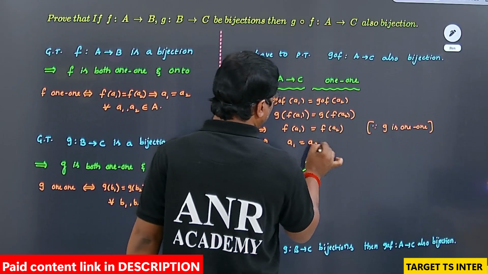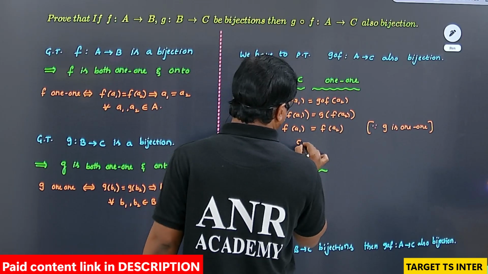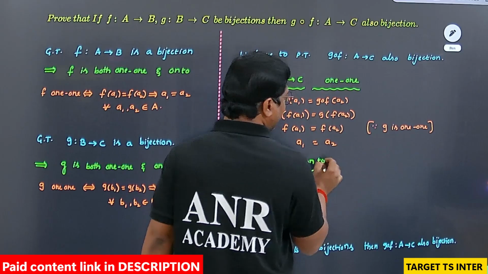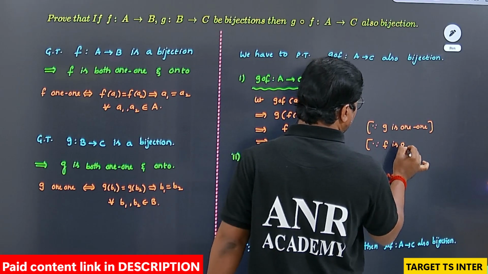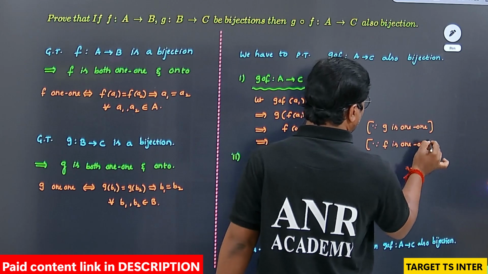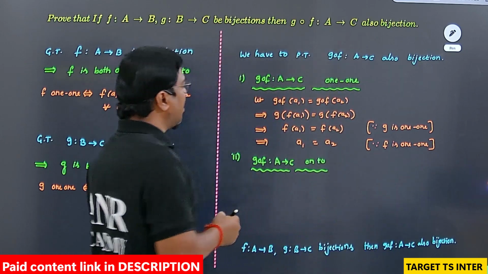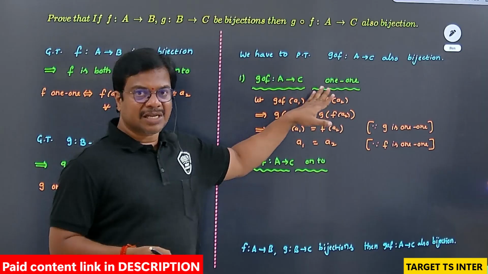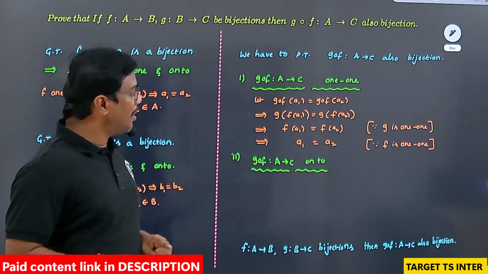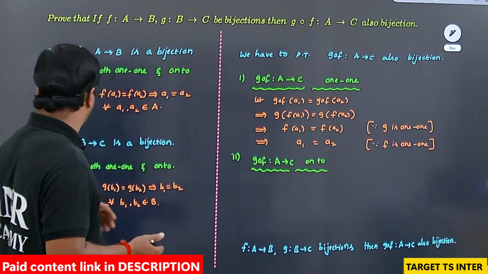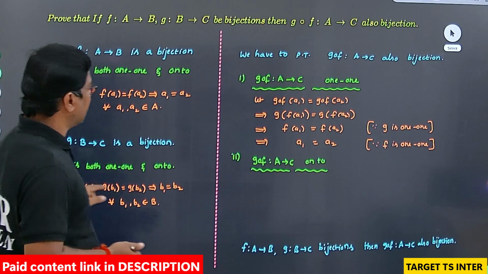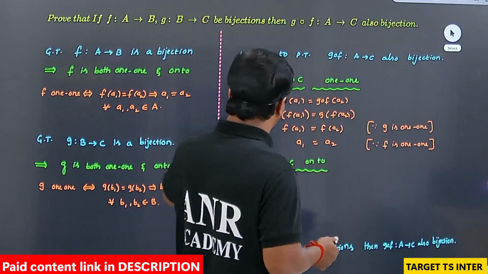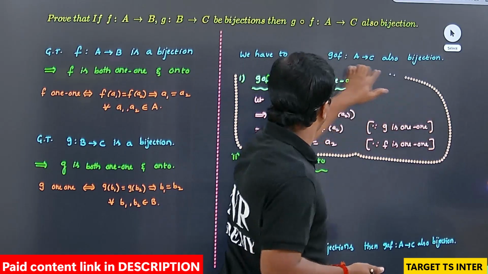Here a1 equals a2 you can write by f being 1-1, since the function f is 1-1. So G circle f of a1 equals G circle f of a2 implies a1 equals a2, and hence I can say that the function is a 1-1 function. So I can conclude here.